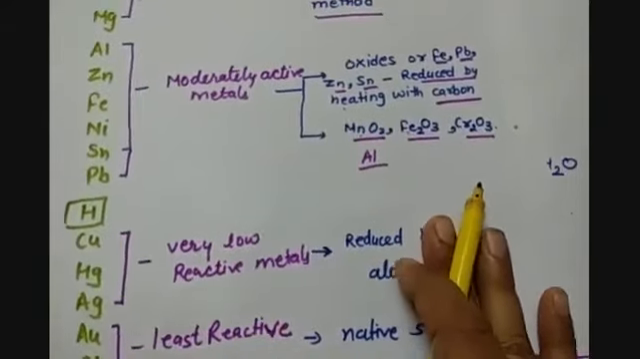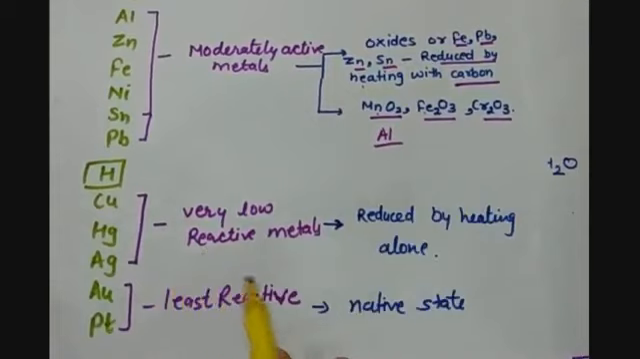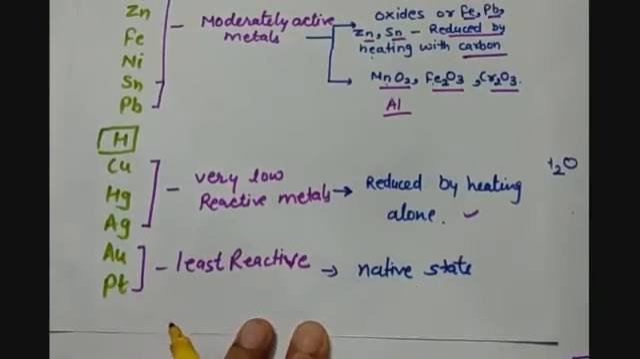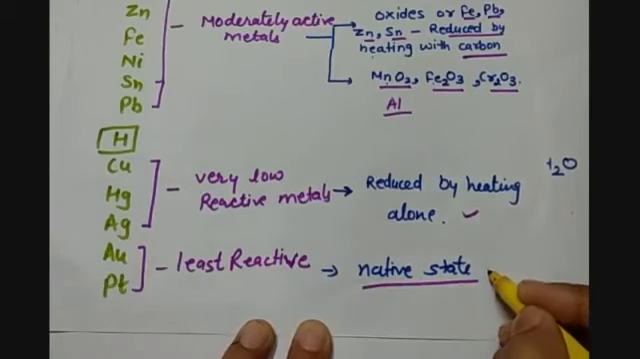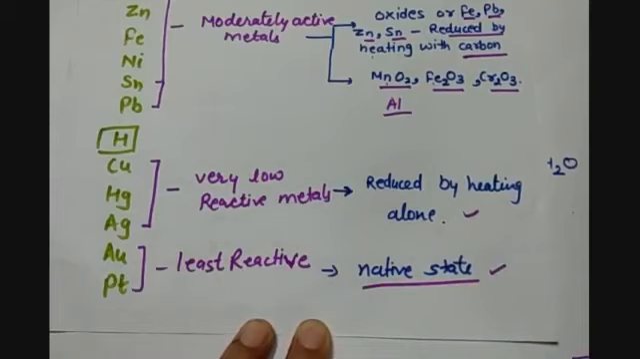Then we have some of the metals which are very low reactive. They are generally found in the form of oxides, and they can be reduced by heating alone. Then at the lower end, we have some least reactive metals like gold and platinum. These are least reactive, so they will not react with any other element in nature, so they will be found in their native states, and hence they can be easily extracted without any further chemical processes.